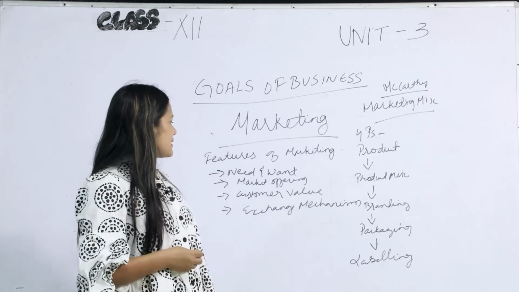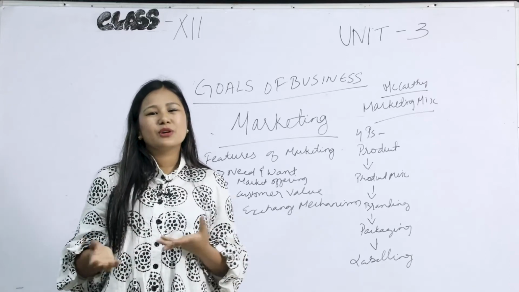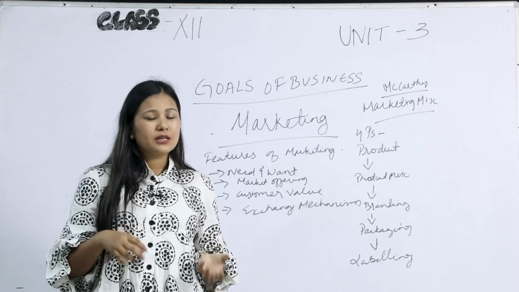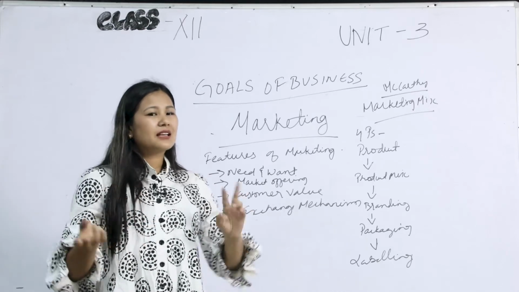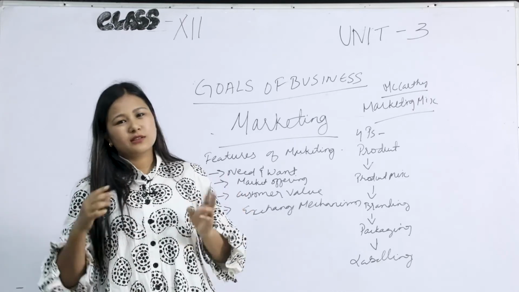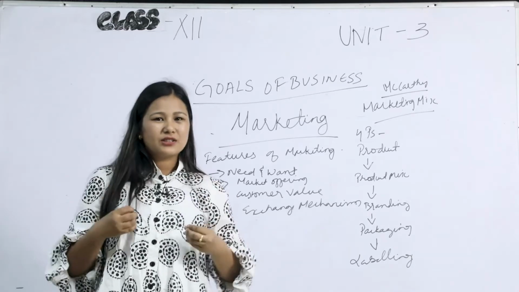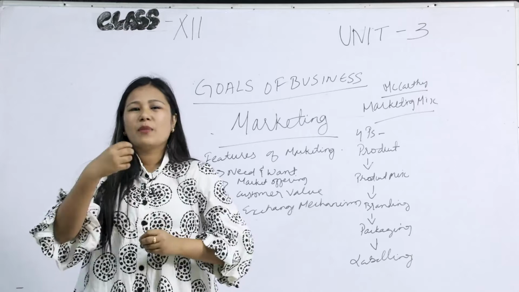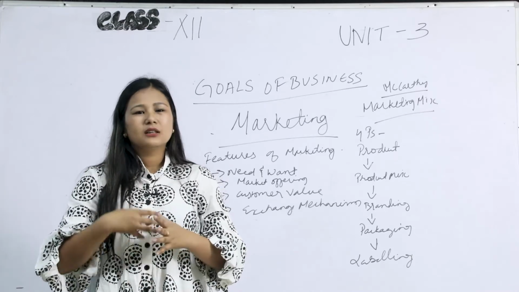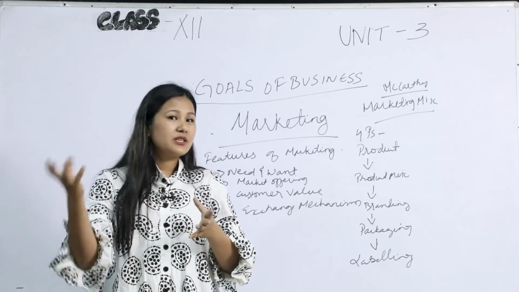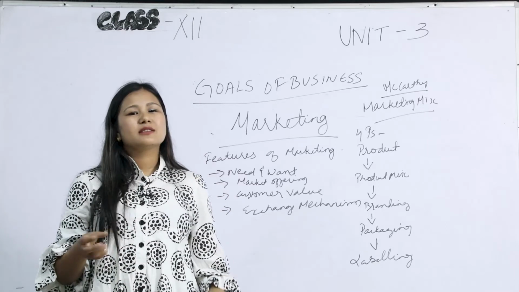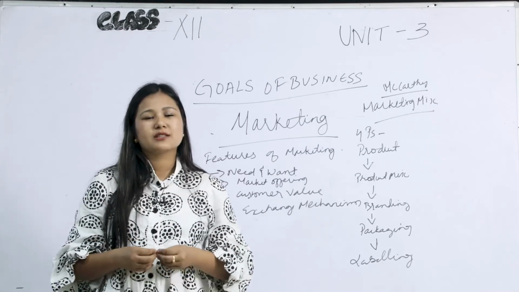The next feature is exchange mechanism. As we all know that marketing involves two parties, that is buyers and the sellers, right? Buyers is one party, sellers is another party. Therefore, there is an exchange mechanism where a buyer will give money as the value for which the product is being received. Therefore, there is an exchange mechanism, and it is a most important factor in marketing.